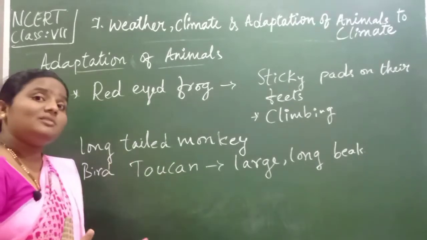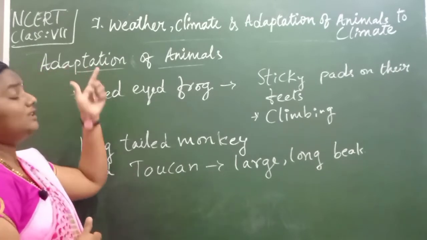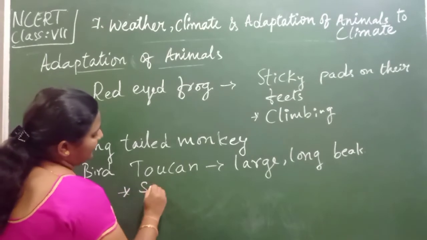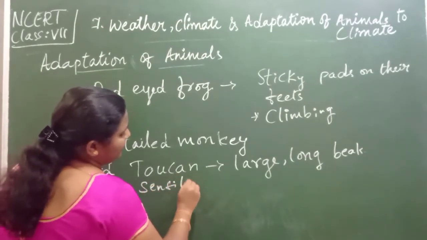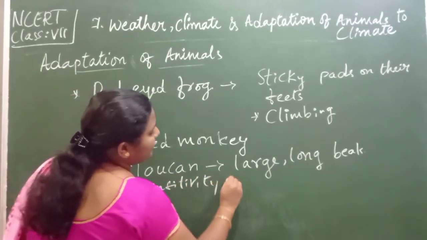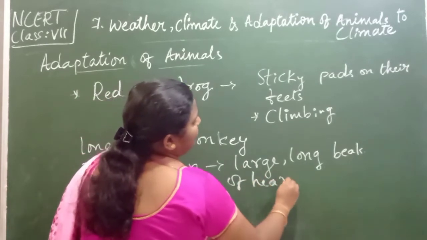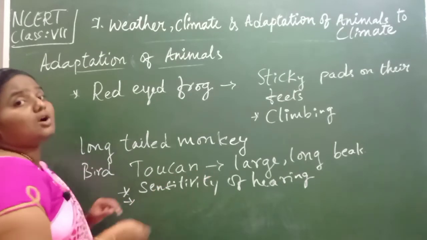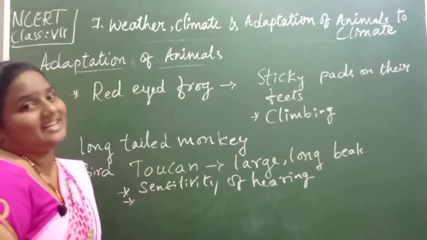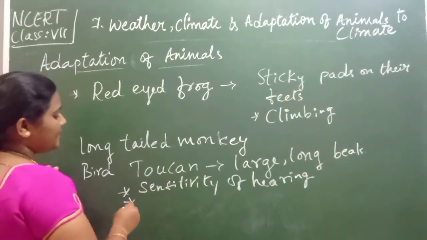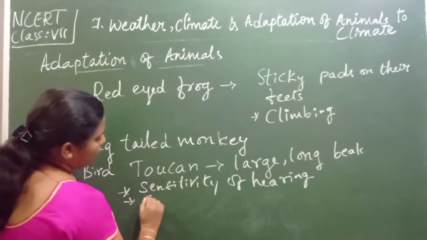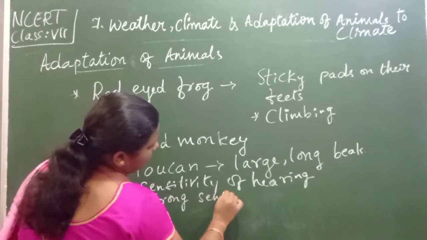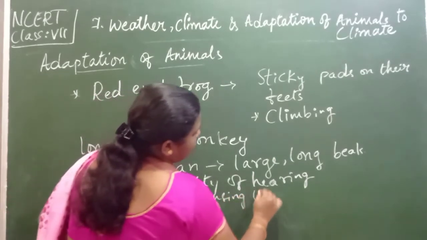And many animals, children, which are found in the tropical rainforest have sensitivity of hearing. Sensitivity of hearing means they can hear even a small sound, isn't it? Soft sounds also they can hear easily. And the next one is they have a strong sense of smell.